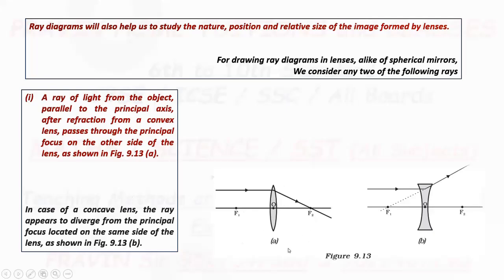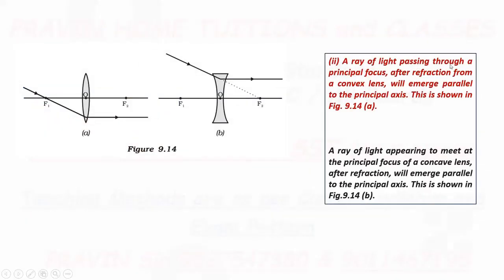In the case of a concave lens, the ray appears to diverge from the principal focus located on the same side of the lens, like this. Second ray: a ray of light passing through the principal focus, after refraction from a convex lens, will emerge parallel to the principal axis, like this.